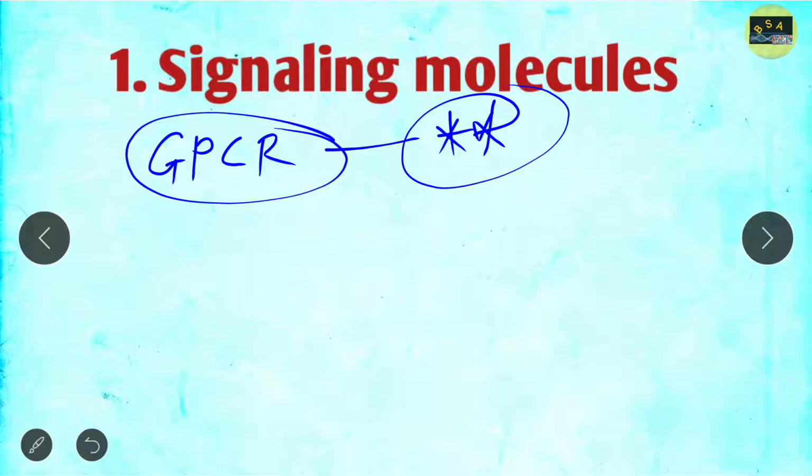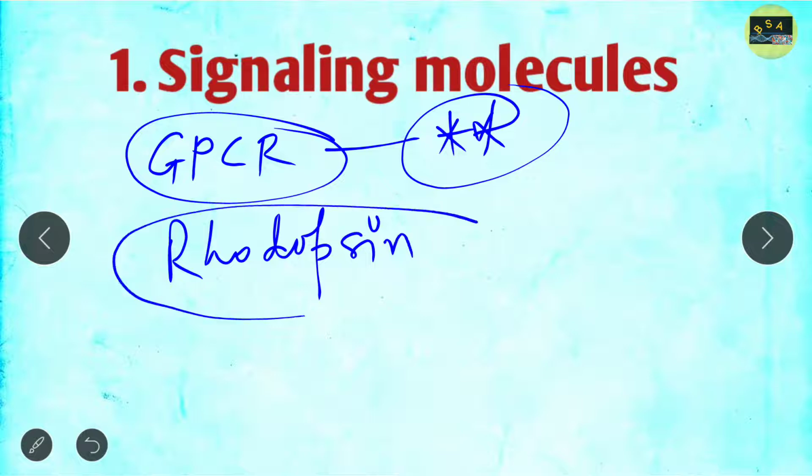Okay, so apart from GPCR, here you also have to read about rhodopsin, which is also very important from an examination point of view. You get a 2 marks or 4 marks question from rhodopsin as well, in the form of a match the column or in the form of some analytical question.